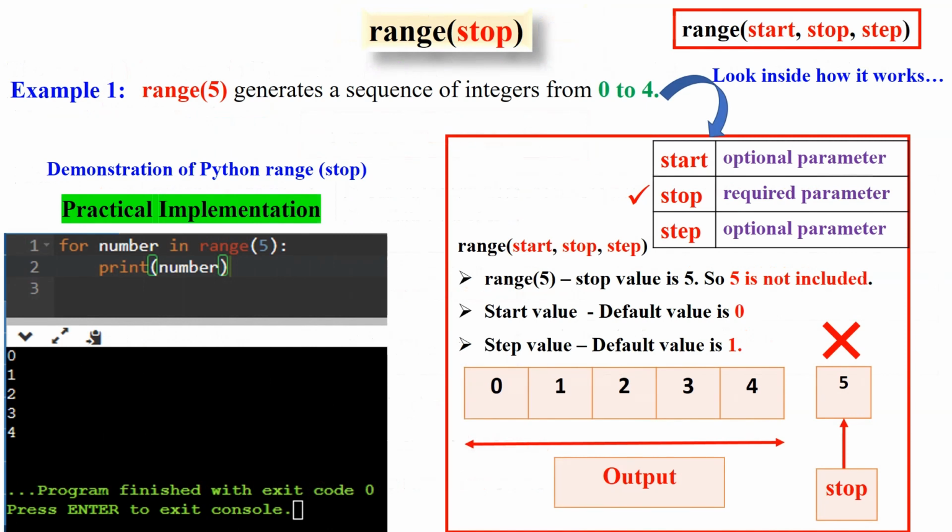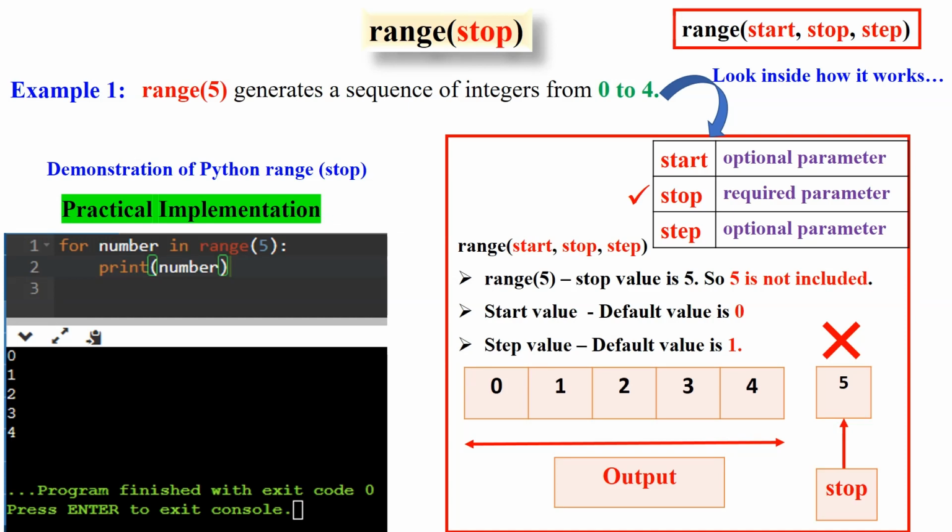Here, we are going to learn about Python range of stop. That is, when the user calls range with only one argument. Now look at example 1. Range of 5 generates a sequence of integers from 0 to 4. Let's see how it works. Remember the syntax of range. Range of start, stop, step.